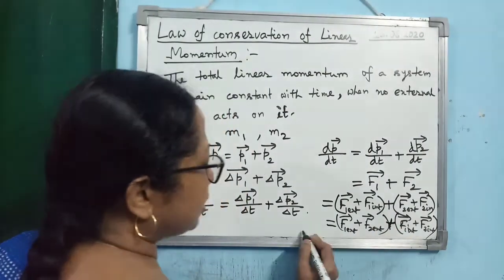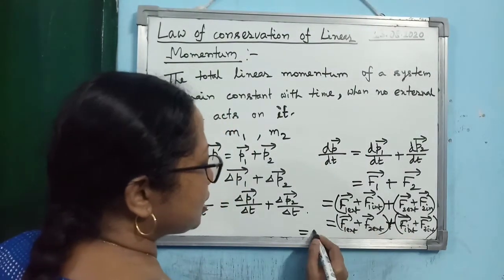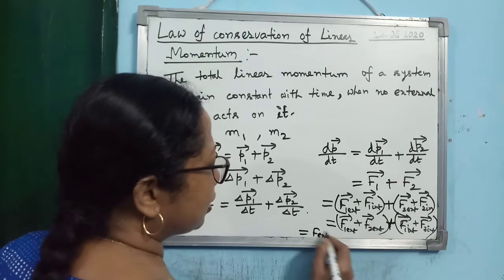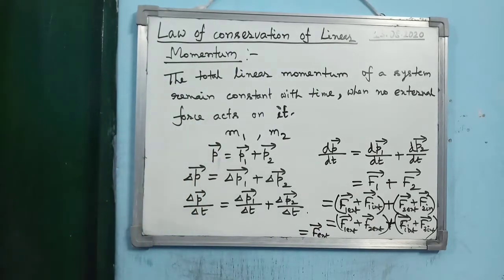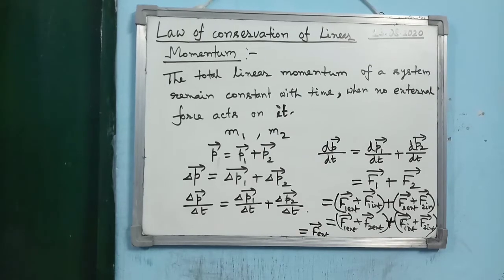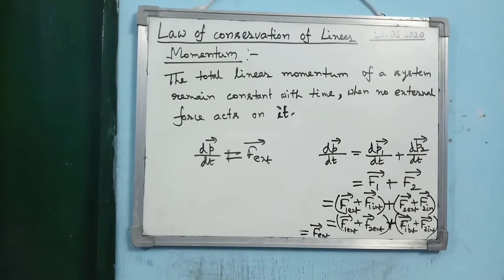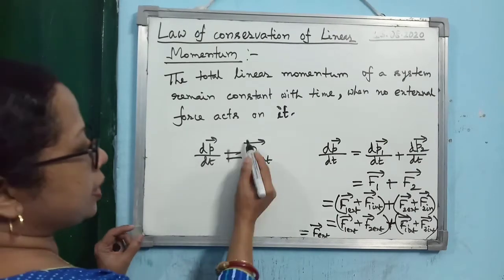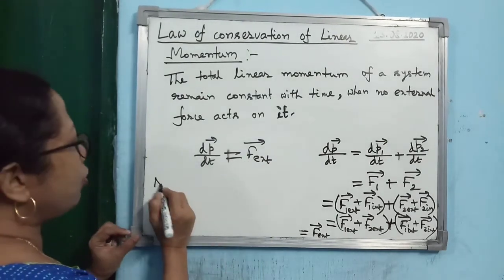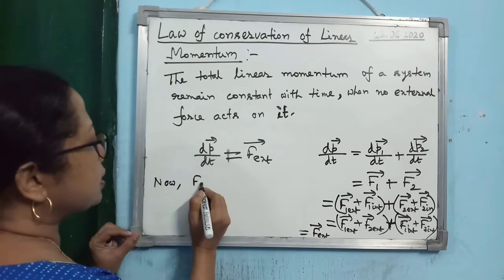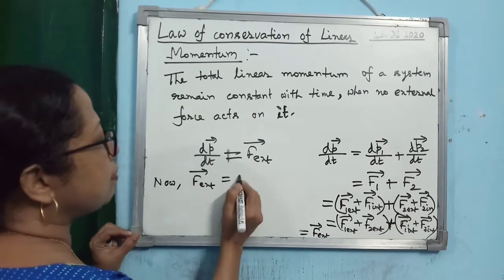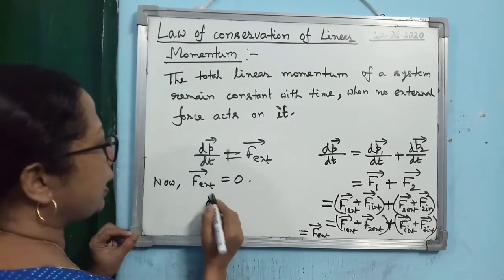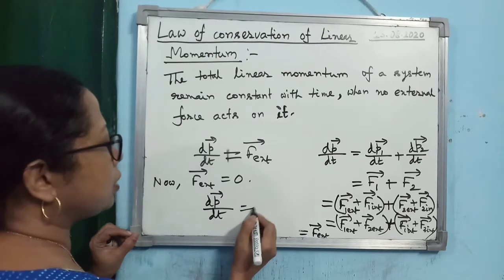So you can write here, F1 external plus F2 external is nothing but the total external force. So you see what you have got, that dp/dt is equal to F external. Now if you consider that the external force acting on the system is 0, then you are getting dp/dt equal to 0.